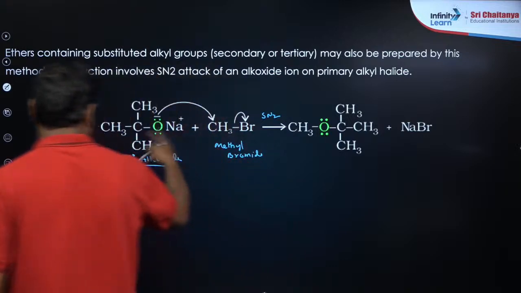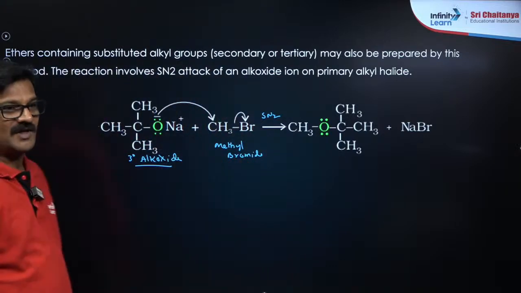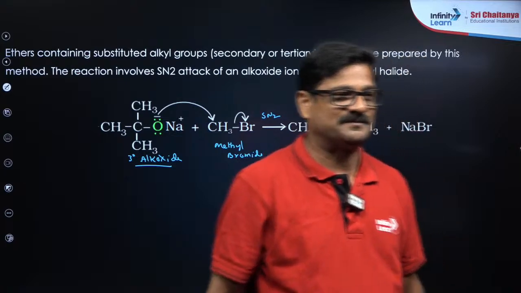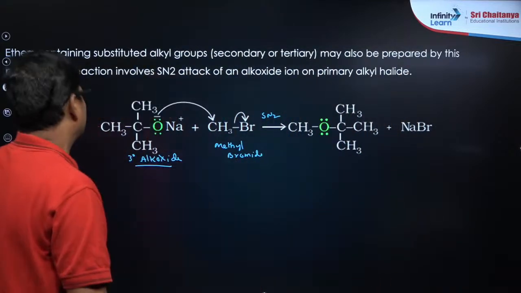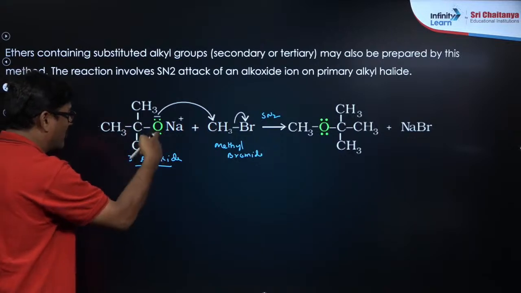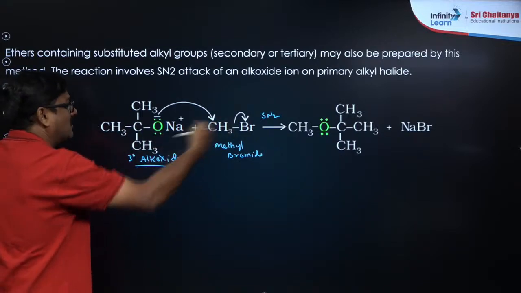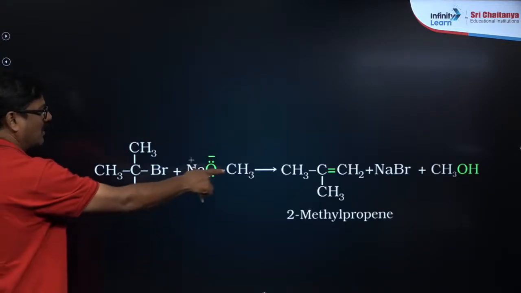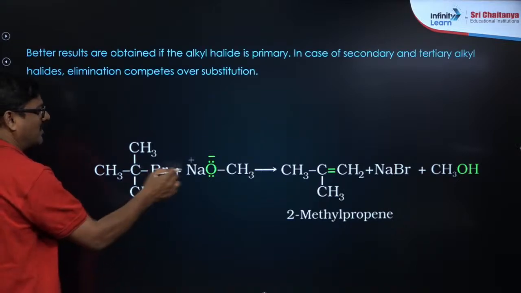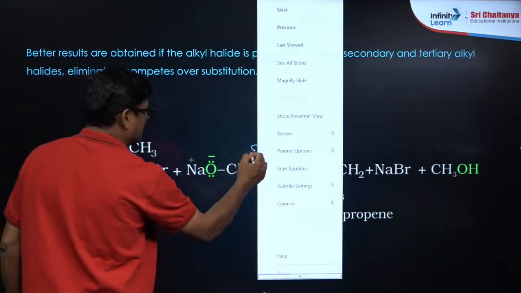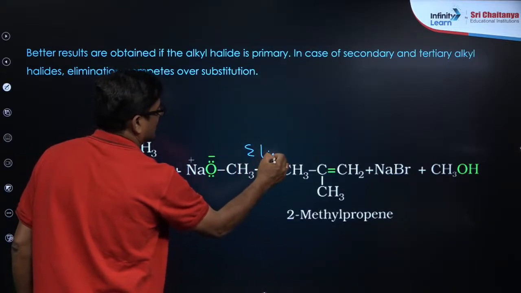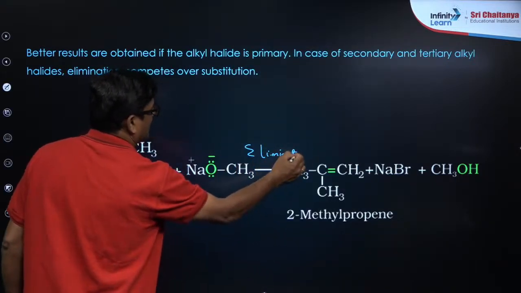If you want to do the reverse, what will happen? Can somebody tell me, if you do the reverse, what will happen? You are going to get an alkene. Reverse means make this the bromide and this the alkoxide. So this alkoxide is formed, the reverse. So what happened? You are going to get elimination, a bimolecular reaction. So elimination will happen.